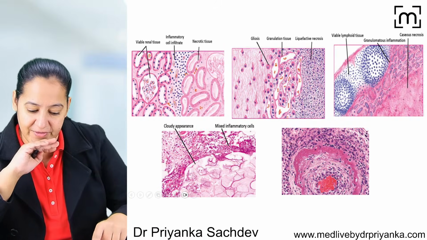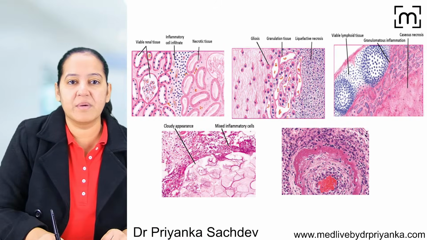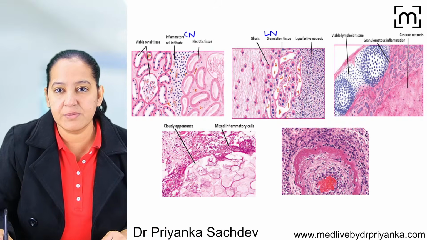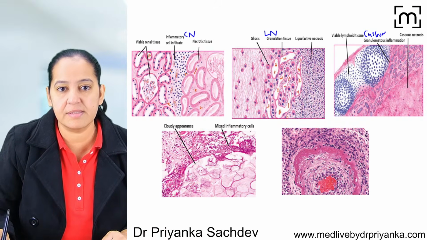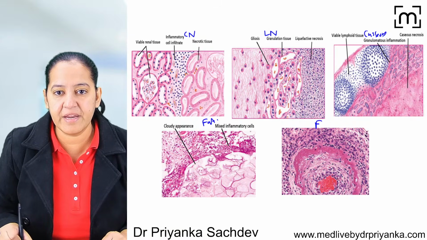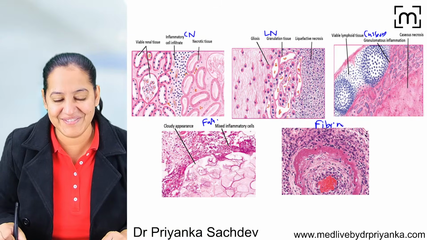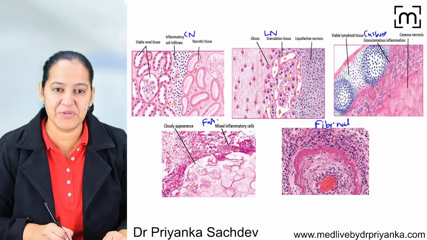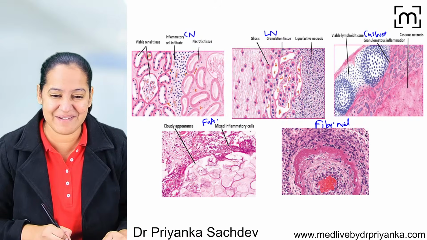These are the 5 types of necrosis. You must understand. Now, this one is coagulative necrosis. This one is liquefactive necrosis. This one is caseous necrosis. This one is fat necrosis. And this one is fibrinoid necrosis. Okay, first have a look. Now please understand the difference between them in the microscopy. Let's summarize and pack it.